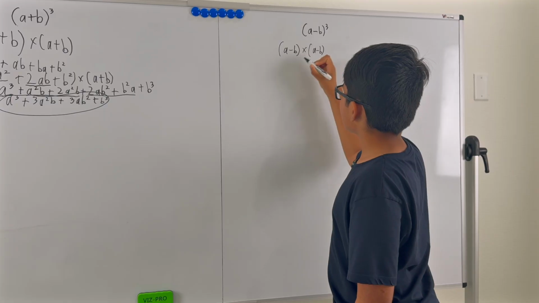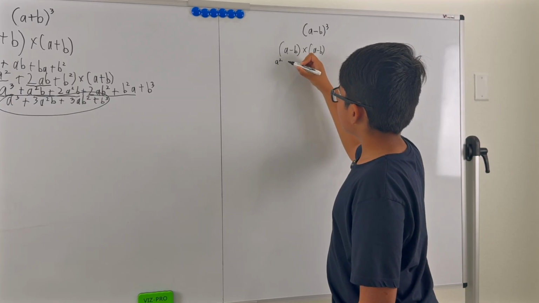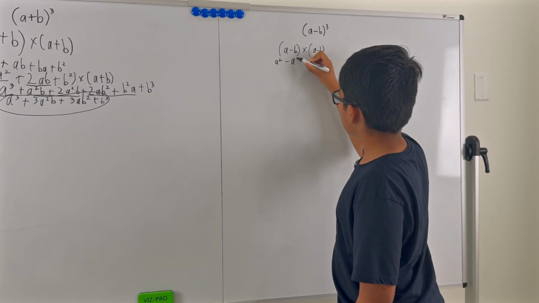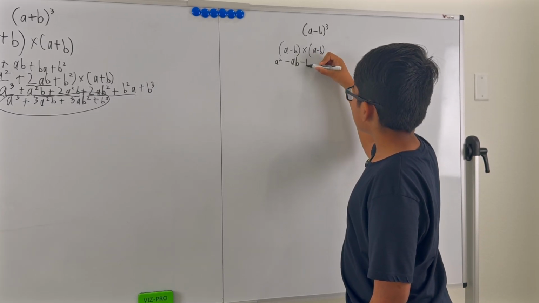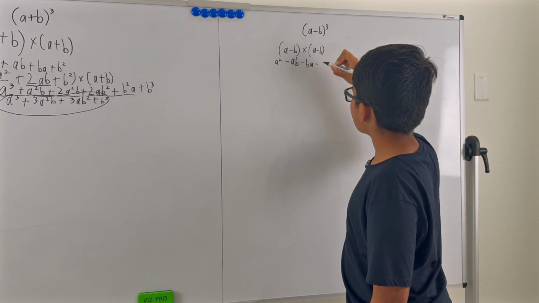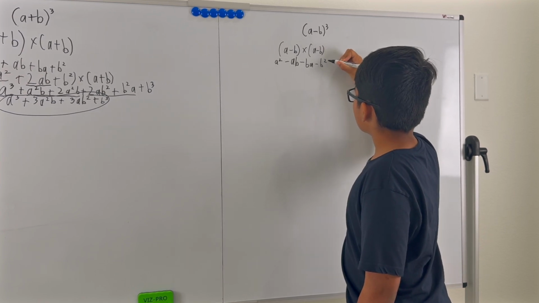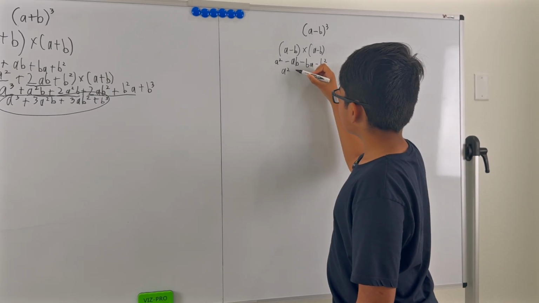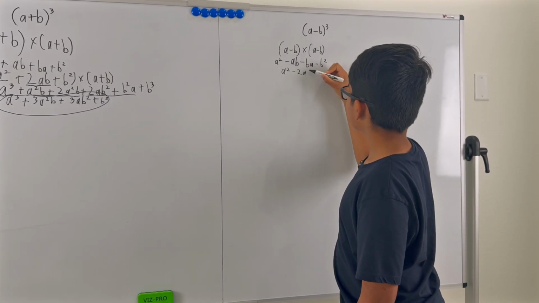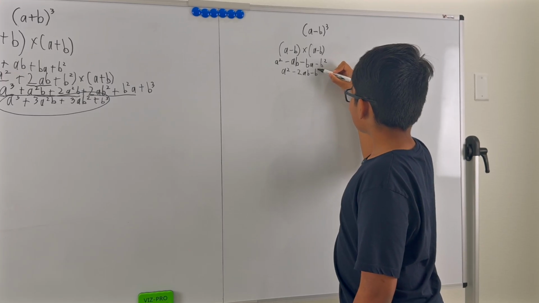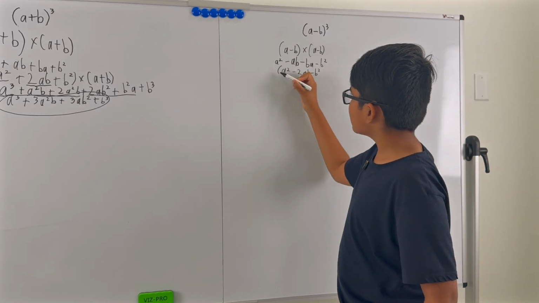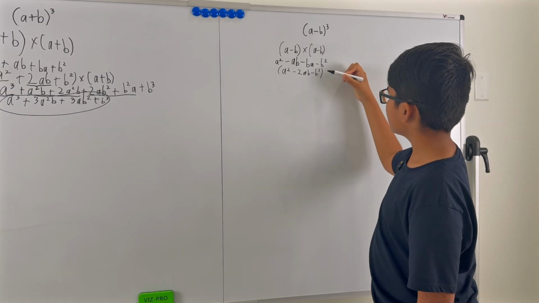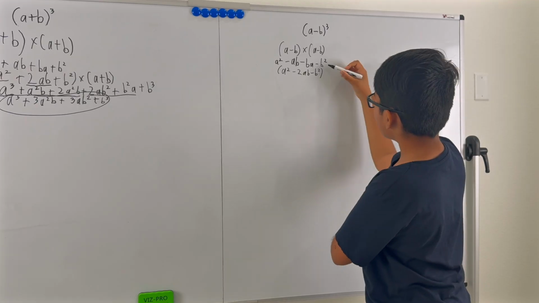Now a times a is a squared, a times b is ab, b times a is ba, and b times b is b squared. Again, we can simplify this into a squared minus 2ab plus b squared. Now we can put parentheses around this.